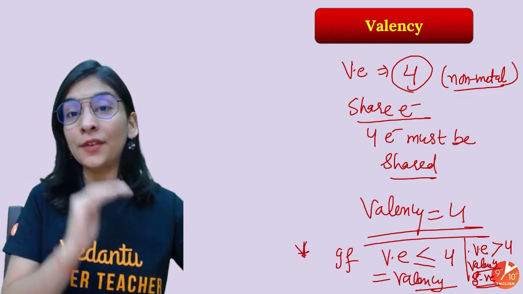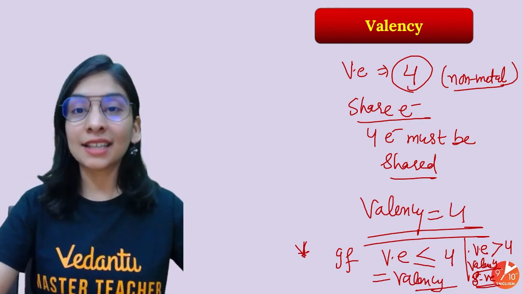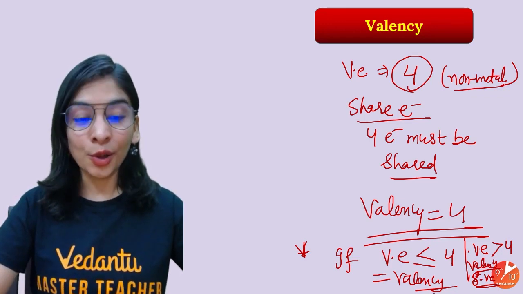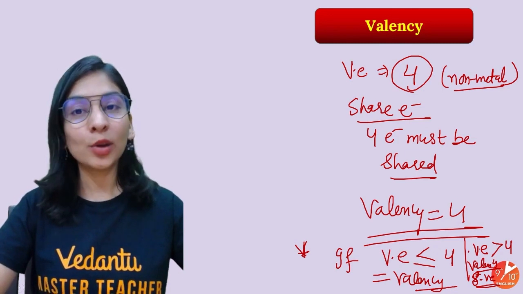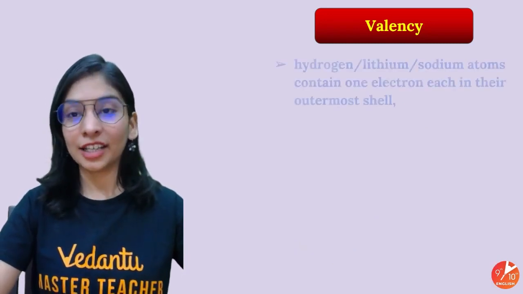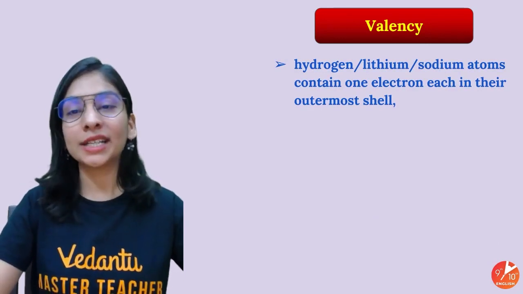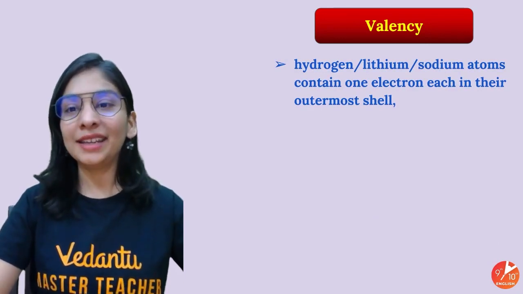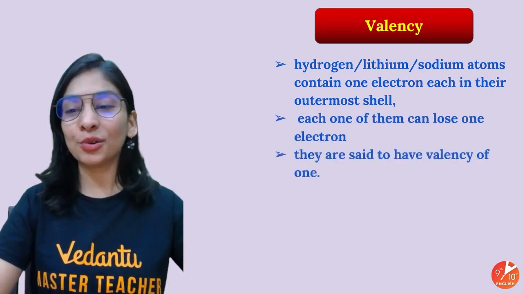8 minus 5, 8 minus 6, 8 minus 7, 8 minus 8. So for noble gases, 8 minus 8 means 0. Noble gases have a valency equal to 0, because they won't gain, they won't share, and they won't lose electrons as well. Got it? So they have 0 valency. They are already stable. They won't combine. And valency was the combining capacity, right? So it becomes very, very easy now to know that.